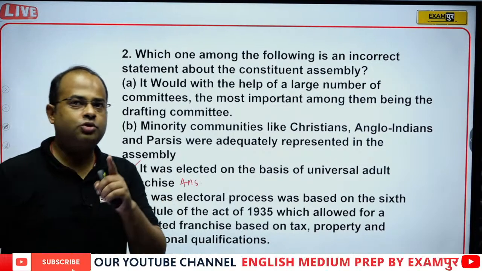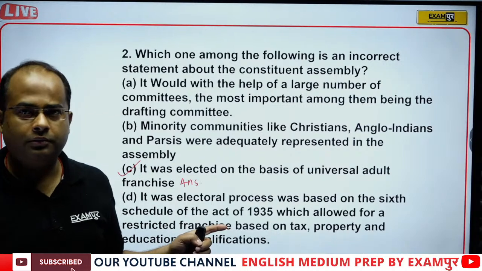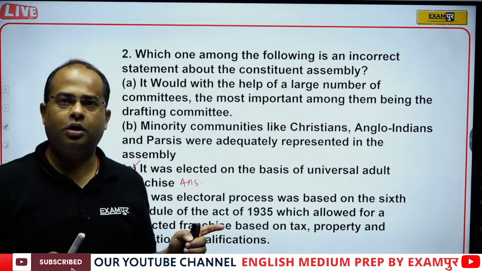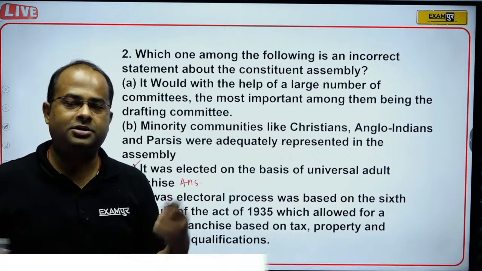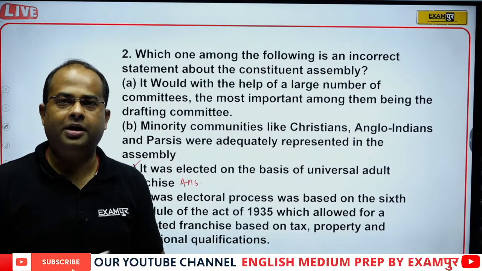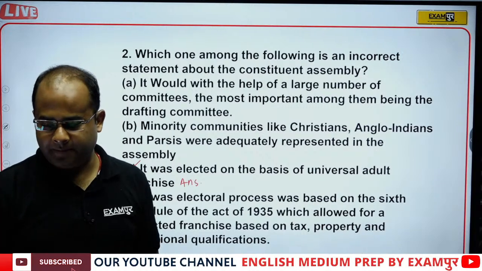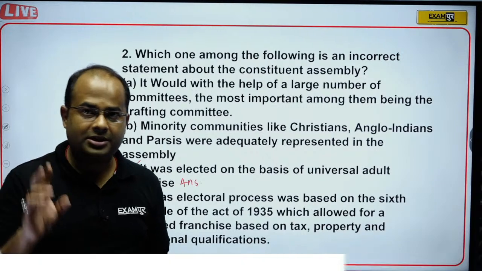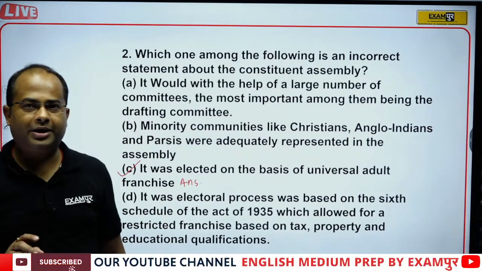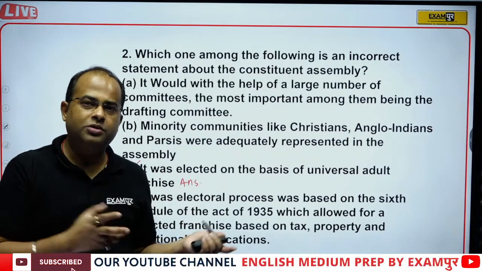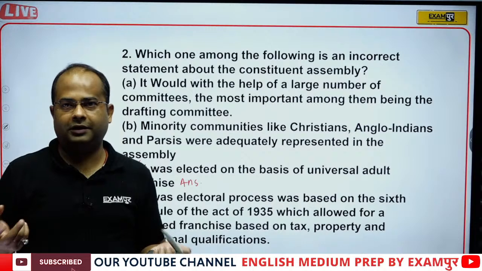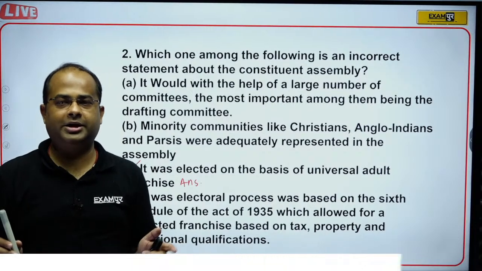I hope, my dear students, that is clear to all of you? It was not based on direct election, because indirect elections were held for the Constituent Assembly. Is that clear, guys? This type of thing is very important, because once you get confused with this type of thing, then definitely you can make a blunder in the exam.